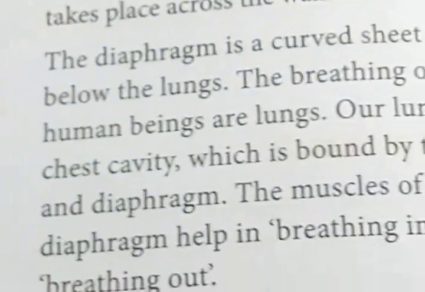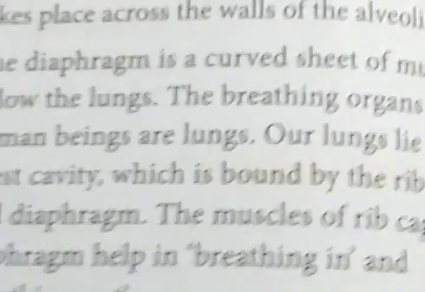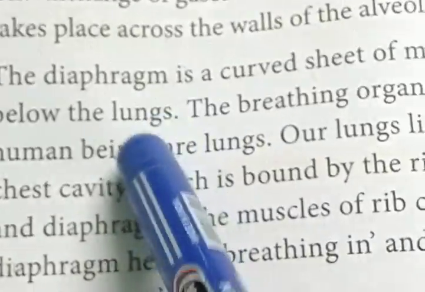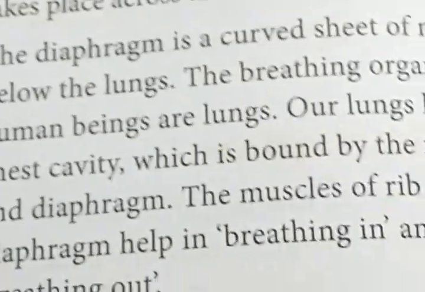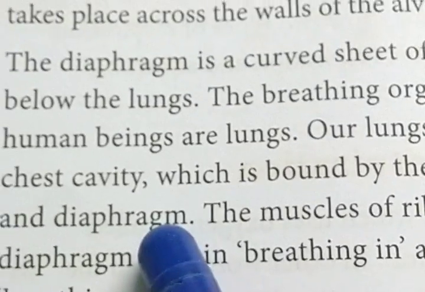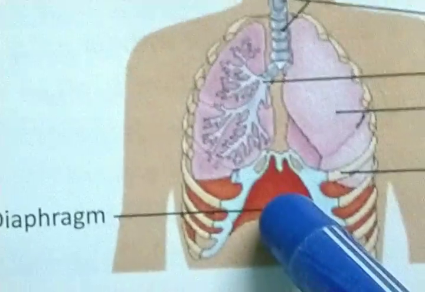Again, the diaphragm. The diaphragm is a curved sheet of muscle below the lungs. The breathing organs of human beings are the lungs. Our lungs lie in the chest cavity, which is bounded by the rib cage and diaphragm. So where is the diaphragm? Look at the picture. Here is the diaphragm.